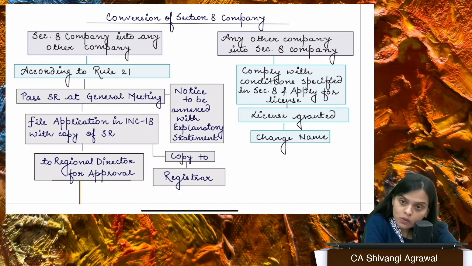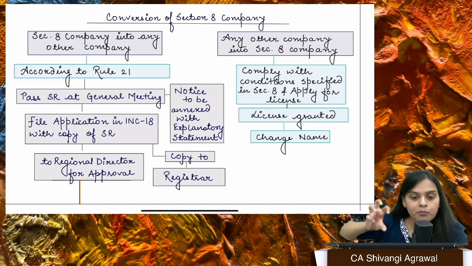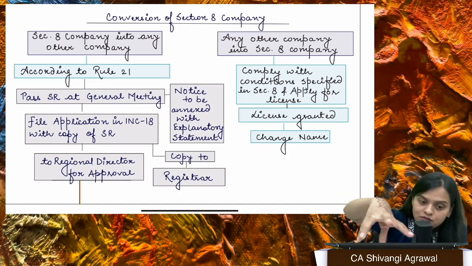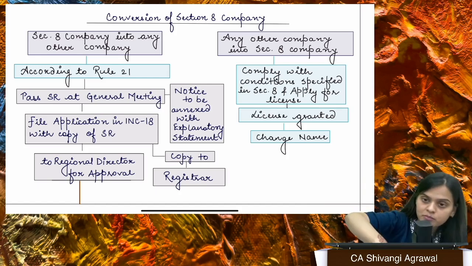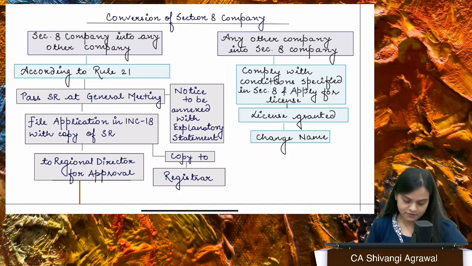If you want to convert Section 8 company, then there will be a notice which will be sent to the members, because you need SR. So first you will send notice to the members. Notice will be accompanied by explanatory statement that you send to the members. There is general meeting of the members, and in that general meeting you pass SR. That is the first thing.